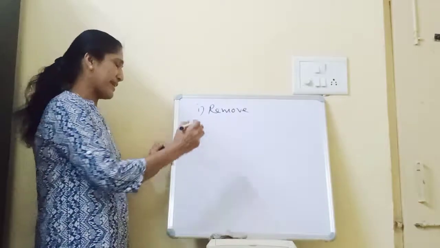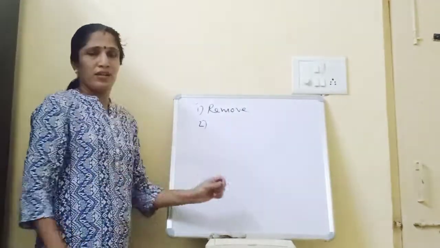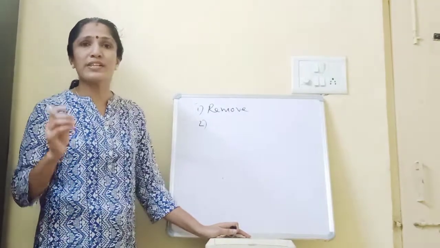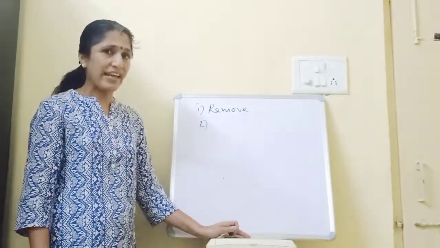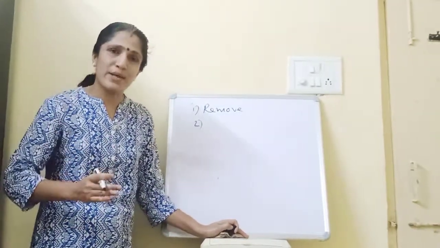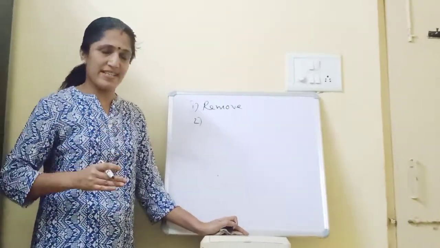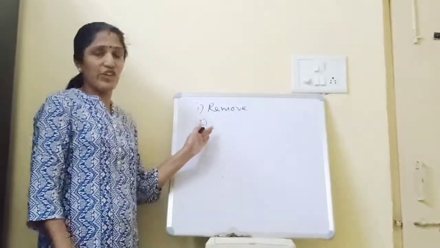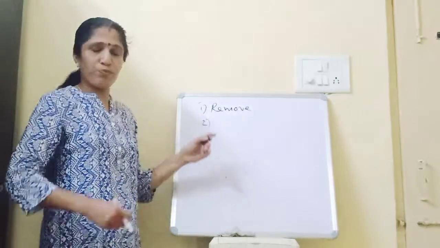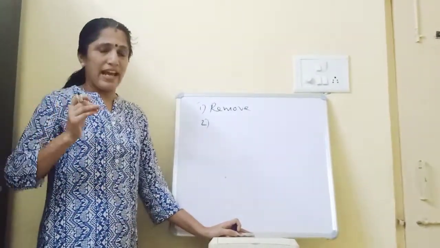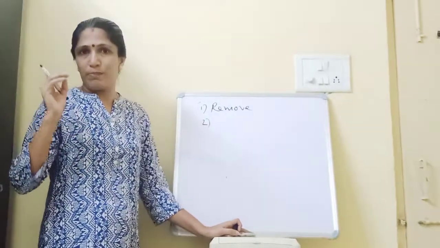Now the second point was, for combustion, we have to heat the substance up to its ignition temperature. So to extinguish fire, we have to cool the substance below its ignition temperature. So in this situation, basically we use water. Now we pour water over fire, but in every situation water cannot be used.